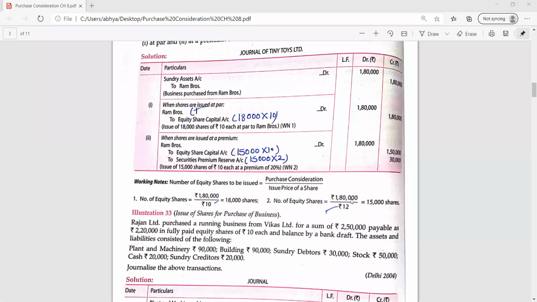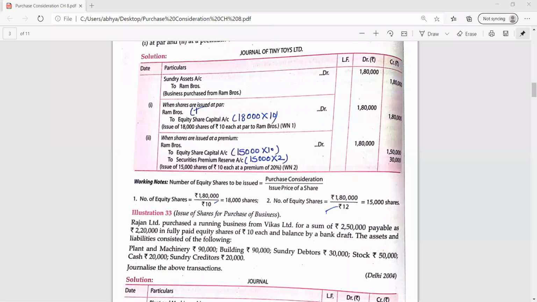Rajan Ltd purchased a running business from Vikas Ltd for a sum of 2,50,000 payable as 2,20,000 in fully paid equity shares of rupees 10 each and the balance by a bank draft.